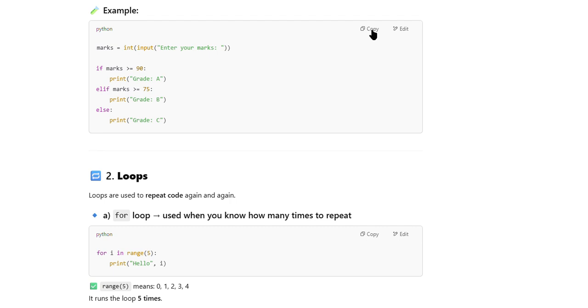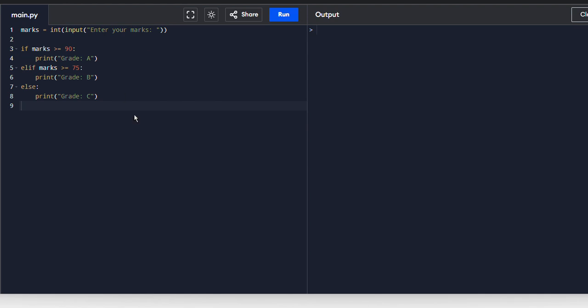If you want to execute this one again, you just need to copy this. Then I have copied the code to the Python compiler. Here you can see, run this one. It's going to ask you enter your marks. If I enter 90, press enter, grade A, right?